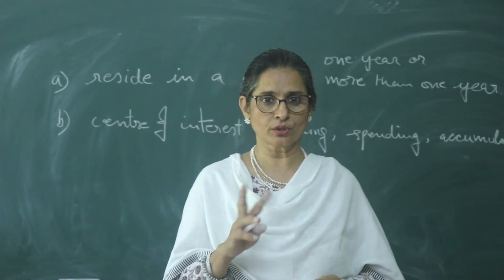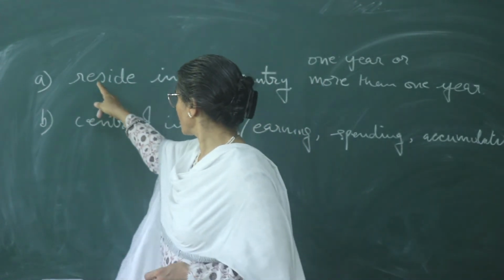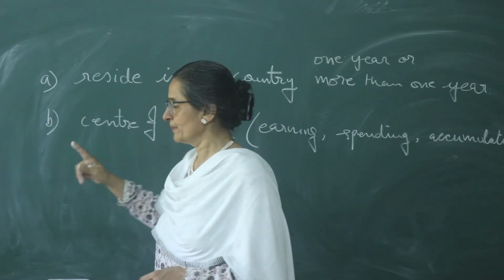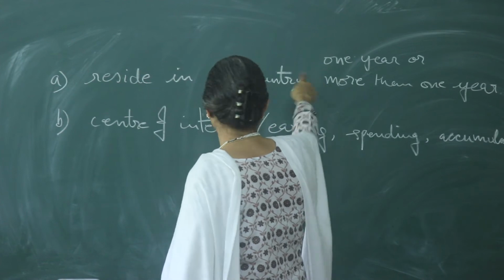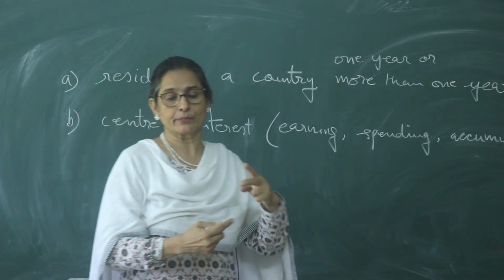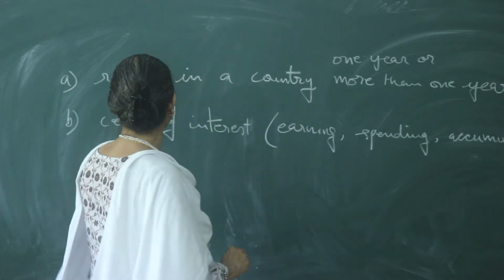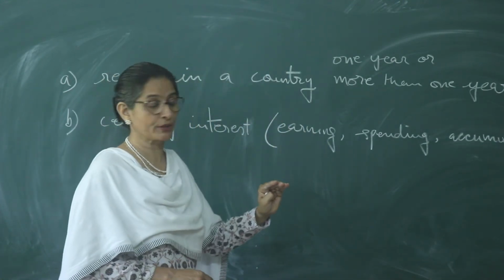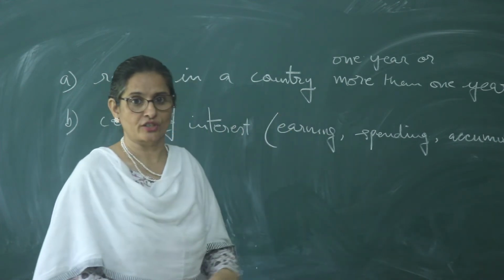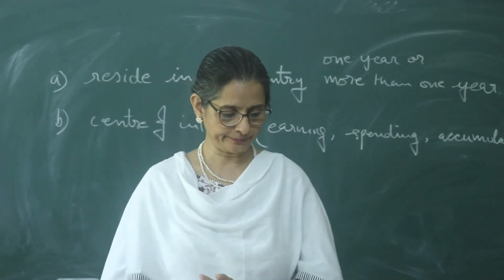So the first condition is necessary but not sufficient unless the second condition is fulfilled. If you are a student staying in a country for more than 1 year, but your economic interest doesn't lie there because you are being financed by your parents, you can't be called a normal resident, because your center of interest doesn't lie in the country of your residence. So the two conditions must be fulfilled.